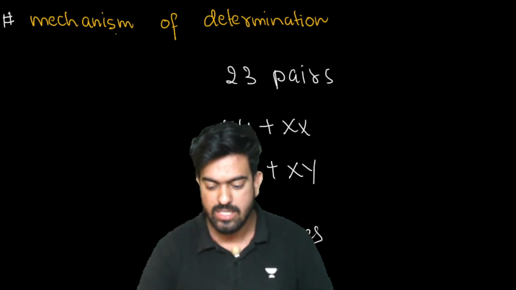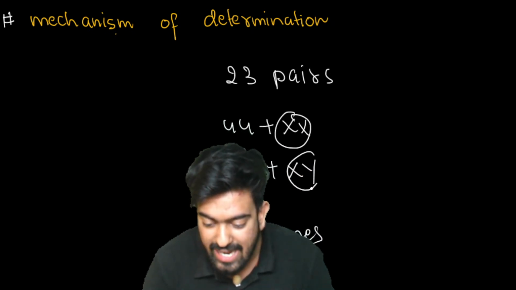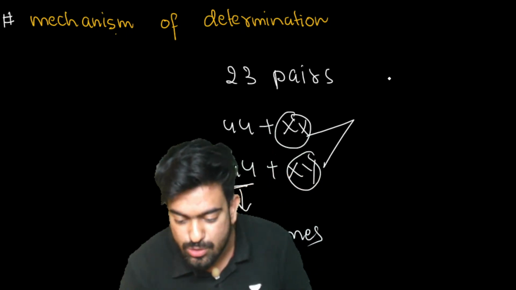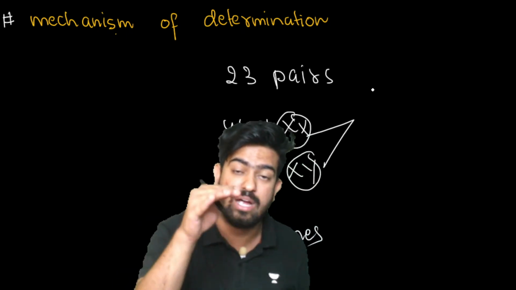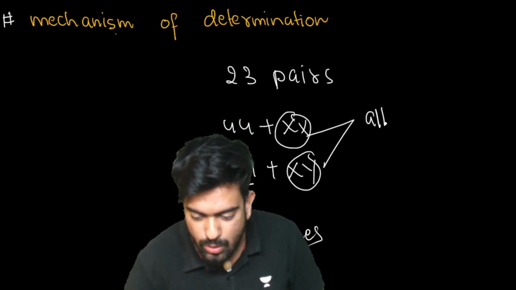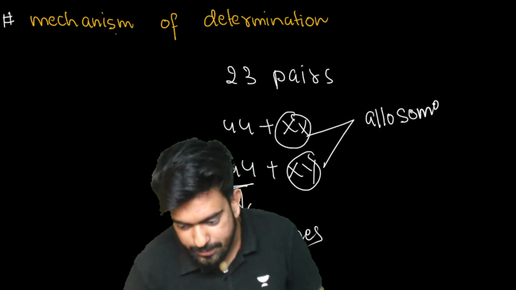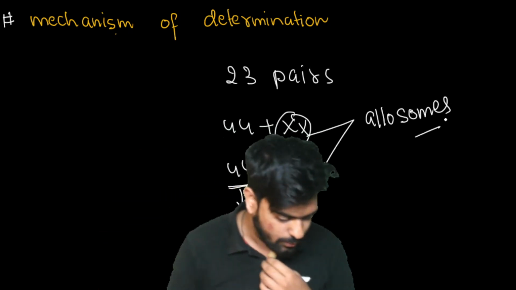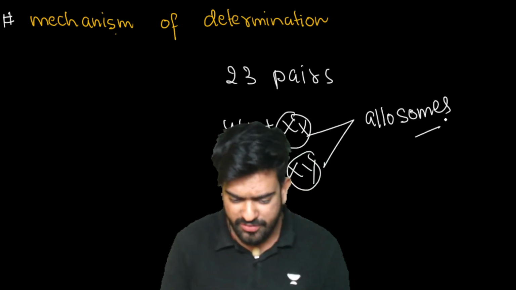And this XX and XY are the allosomes or the sex chromosomes. These are the chromosomes which are going to decide whether you will be male or female. Allosomes. Clear to everyone? Great. Now, the first type which we are going to discuss here is the XX and XY type.